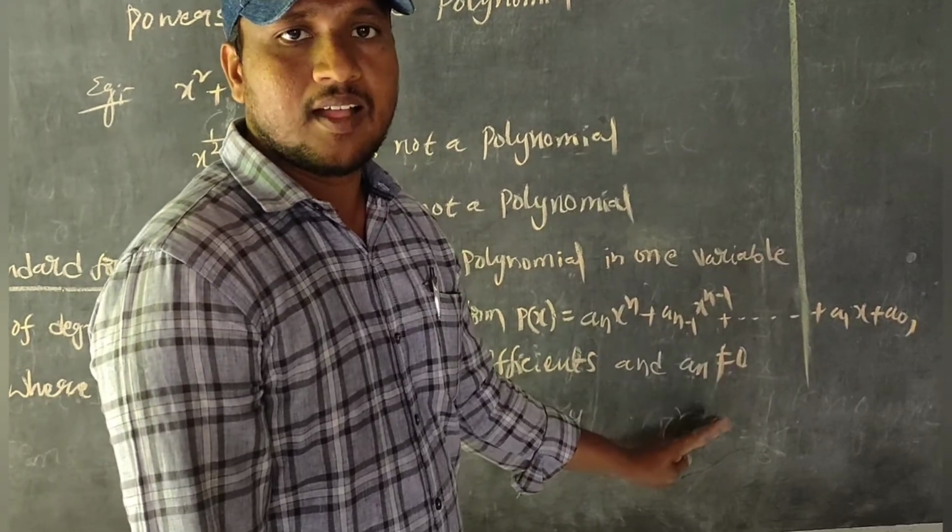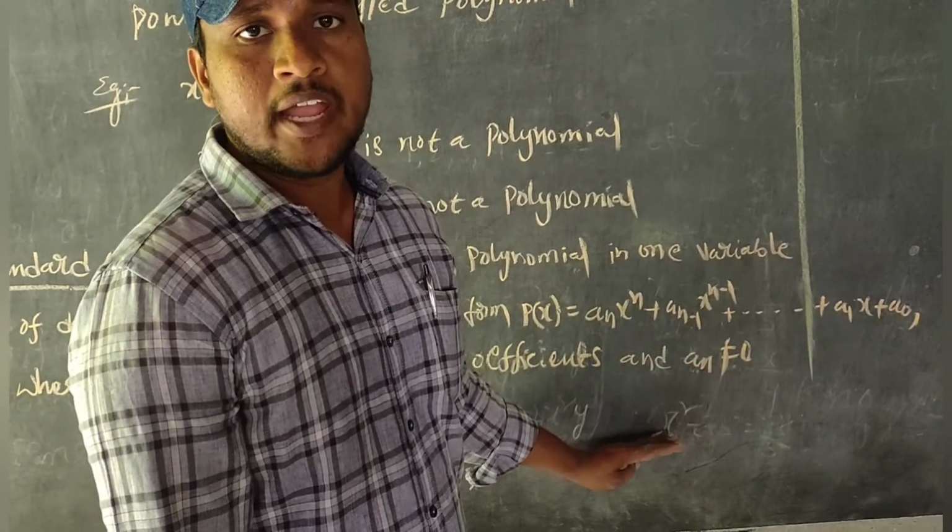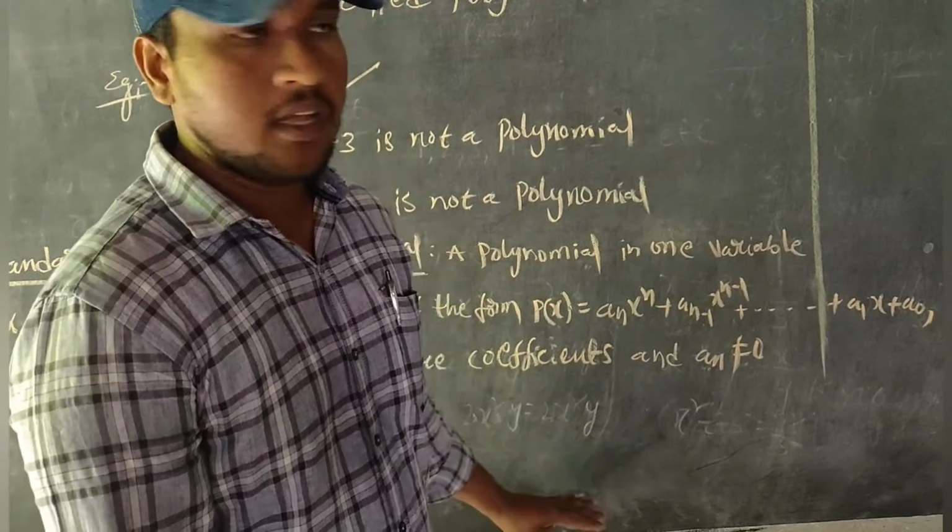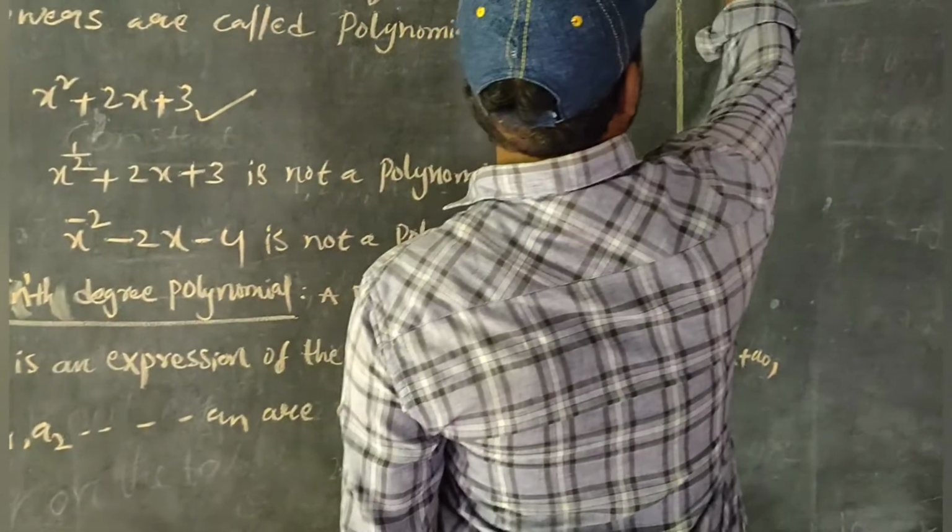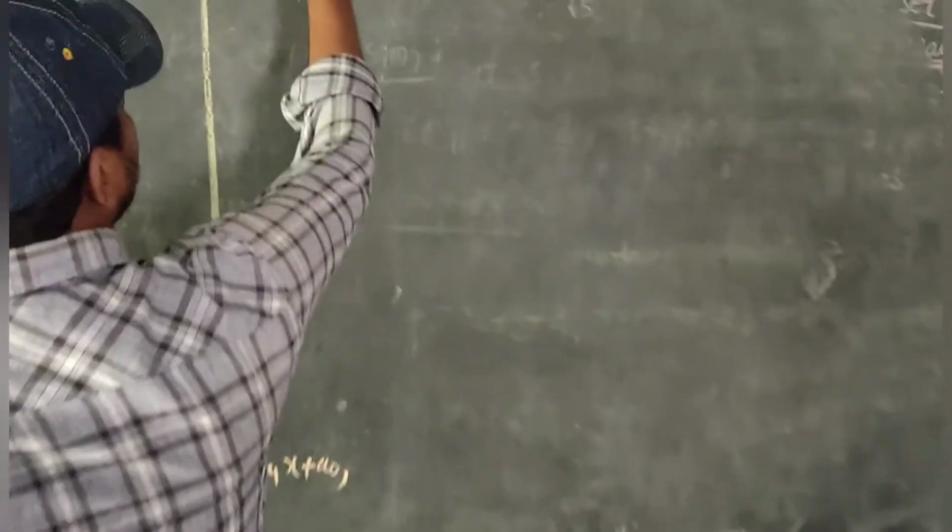That is the standard form of a polynomial. Next one is degree of polynomial.